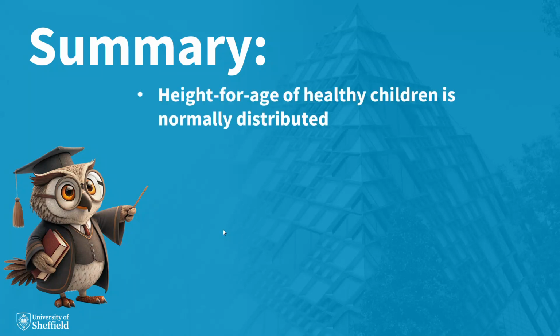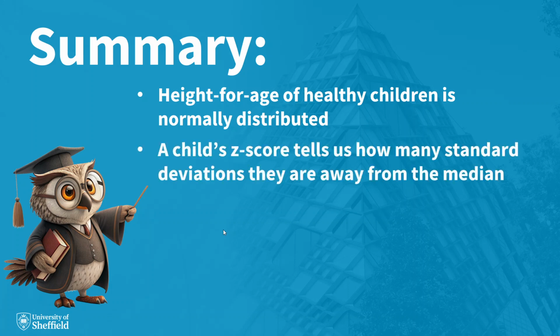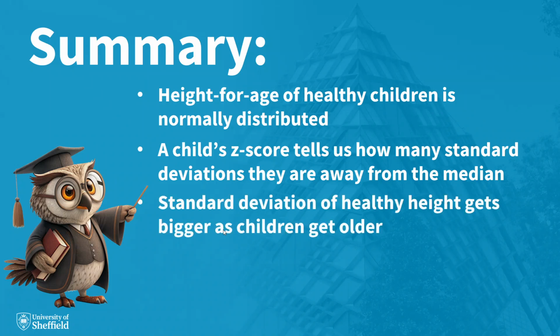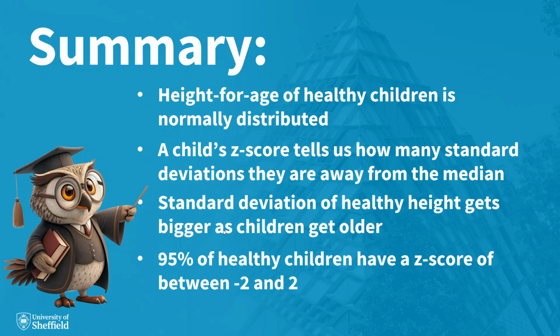Like many things we might want to measure, height for age of healthy children is normally distributed. We saw how the z-score tells us how many standard deviations a child is away from the median height for age. The standard deviation is a measure of the dispersion or spread of healthy heights, and we saw how this tends to increase with age. And crucially, we can say that 95% of healthy children have a height for age of within 2 standard deviations either side of the median.